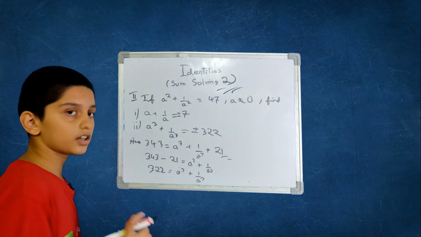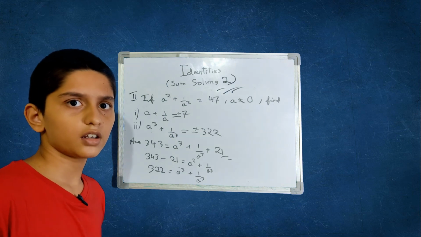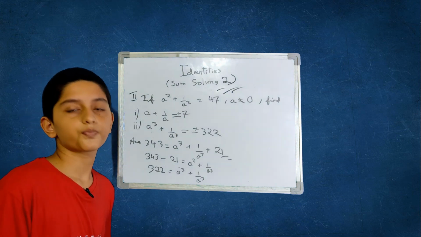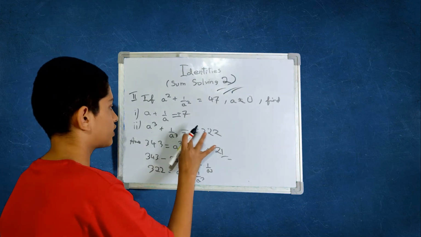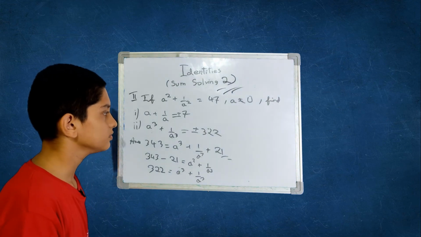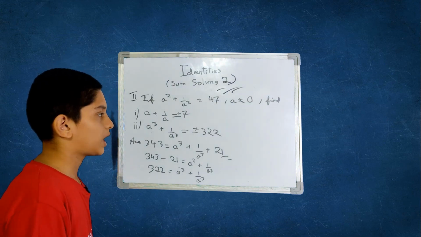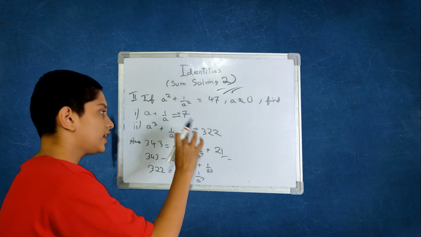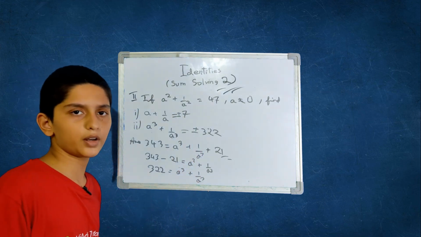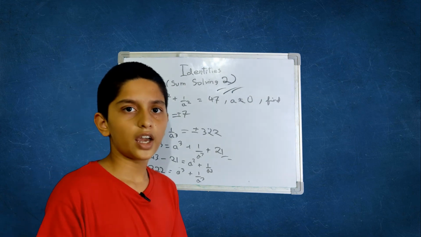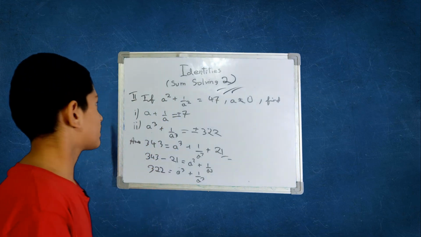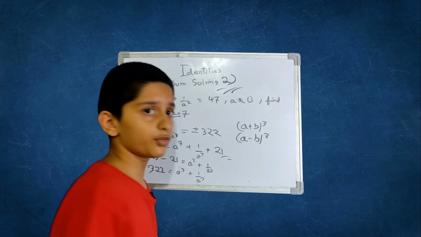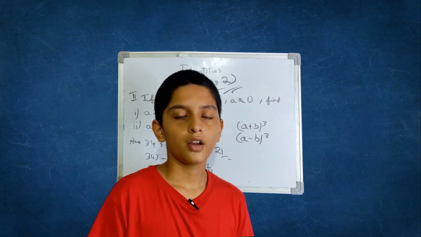It will be according to how the person takes. That's why don't forget to write this symbol. But the value will be 322 itself, either in plus or in negative. That's it, guys. These were the basics.